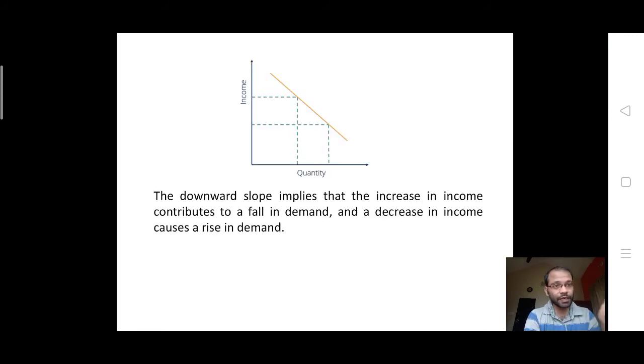So this would be a diagram which is gradually falling. This downward slope implies that the increase in the consumer's income contributes to the fall in demand, and decreases in income cause a rise in demand too.